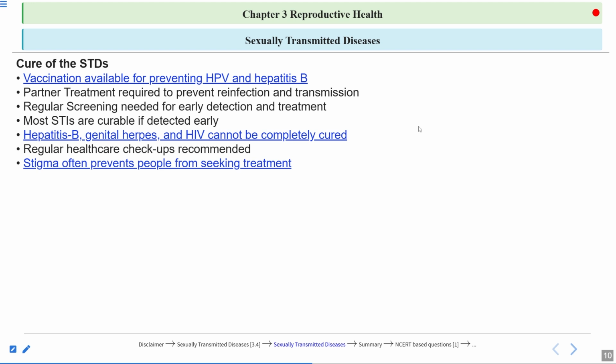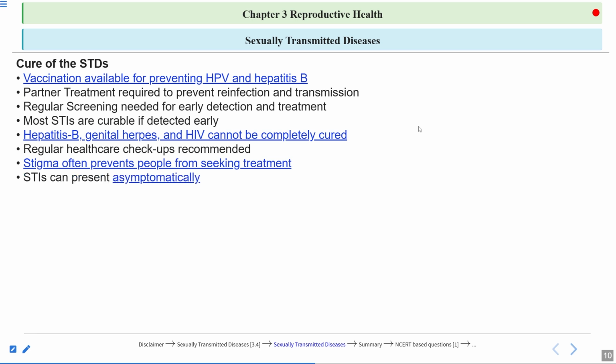That person will be stressed out, will feel isolated, and is already under a lot of depression. So this social stigma prevents people from seeking treatment. That person won't go to the doctor, will not follow the proper treatment, and will restrict themselves from going to the doctor.